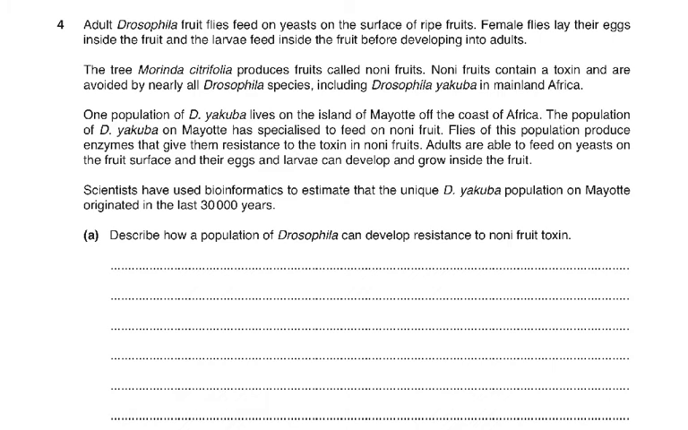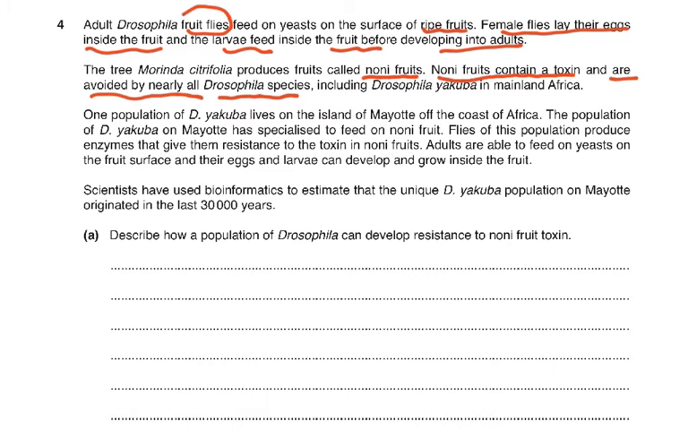Adult Drosophila fruit flies feed on yeast on the surface of ripe fruits. Female flies lay their eggs inside the fruit, and the larvae feed inside the fruit before developing into adults. The tree Morinda produces fruits called noni fruits. Now noni fruits contain a toxin and are avoided by nearly all Drosophila species. So Drosophila was the fruit fly, and this is a fruit, so including Drosophila jacoba in mainland Africa.